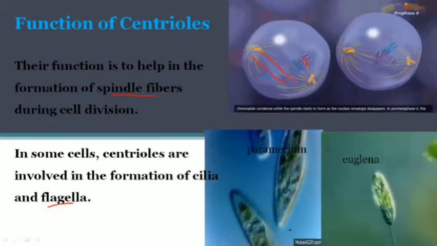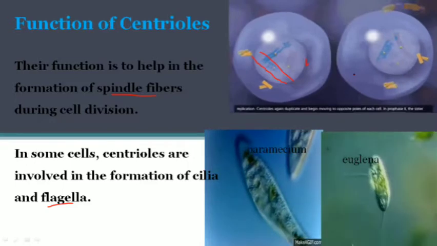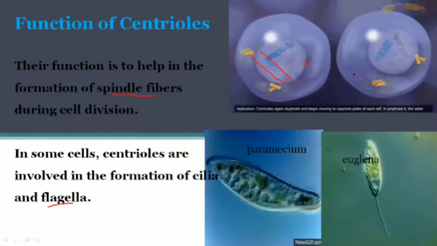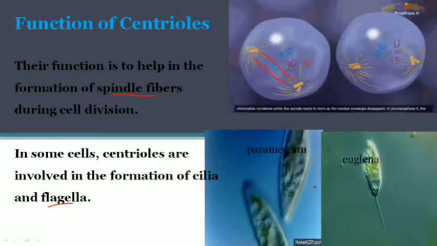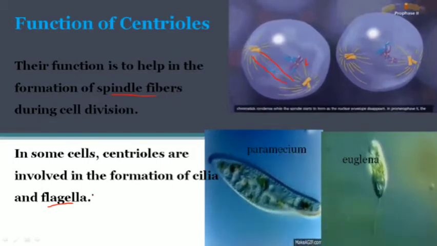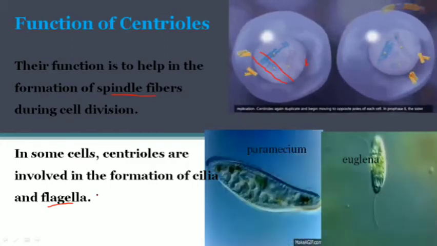This is one cell, that's why something is needed for the movement. In the animal cell, the centriole is used for the formation of spindle fibers in cell division, and in unicellular organisms they also help for movement in the form of cilia and flagella.